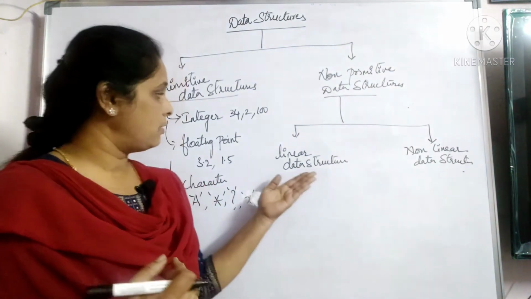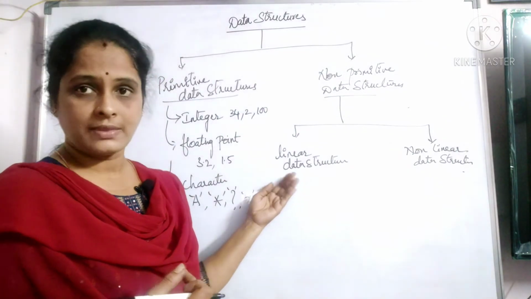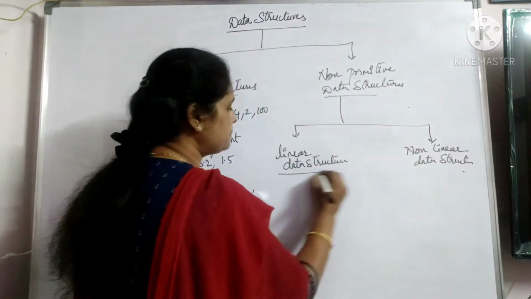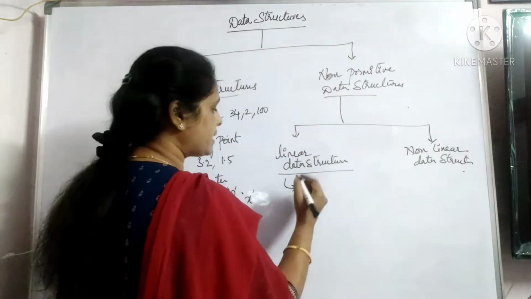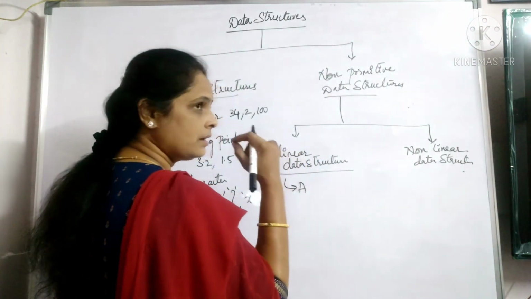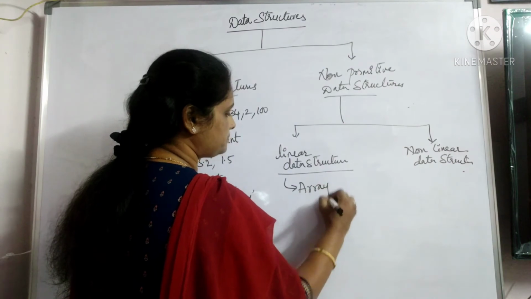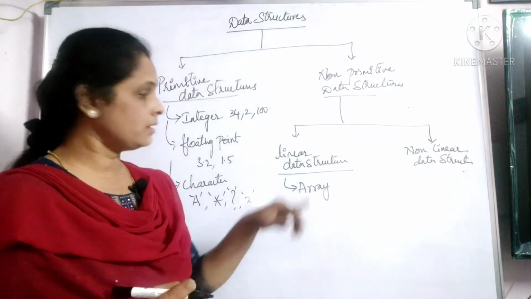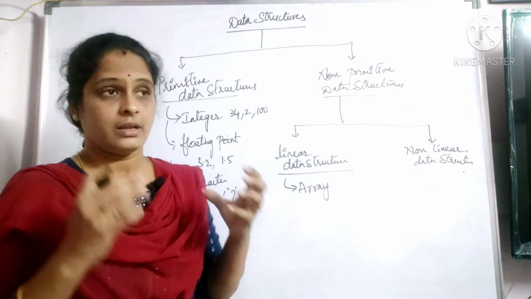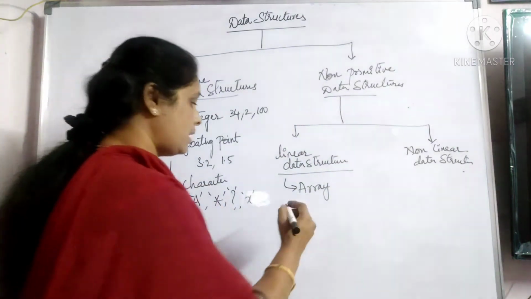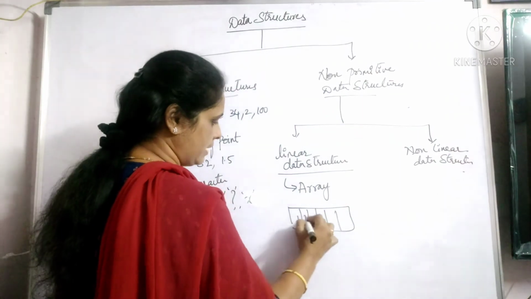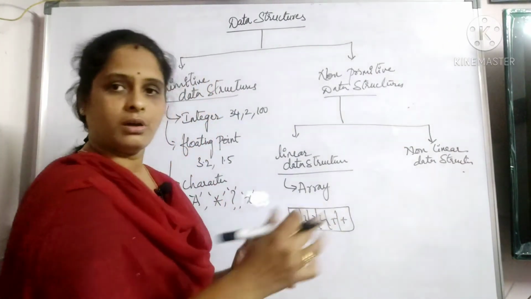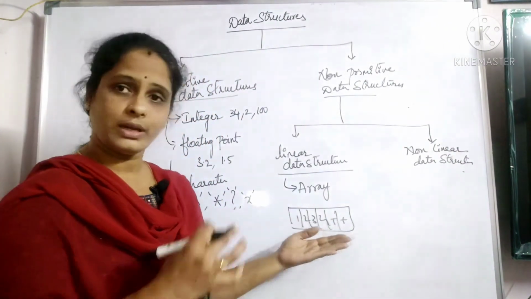Example, right? Now, in this case, the different kinds of data structures may be. The very first and basic one is the array. Arrays come under linear data structure, where if you consider the representation of an array, what do we see? We see something like this. So 1, 2, 3, 4, 5 and so on, right? So here data is stored in an organized array.